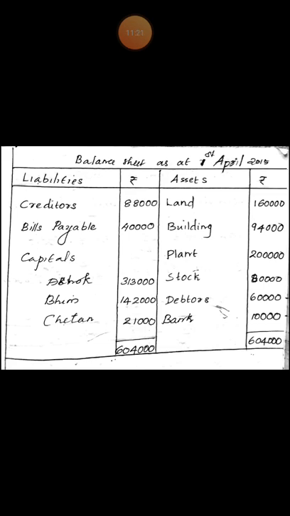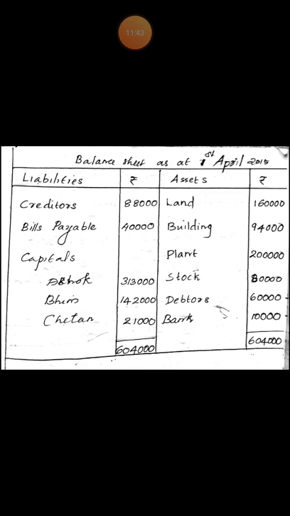Creditors 88,000, that is 1 lakh minus unclaimed creditors of 12,000, 88,000. Next, bills payable. Amount of bills payable remains the same as no adjustment is given in the question regarding bills payable.